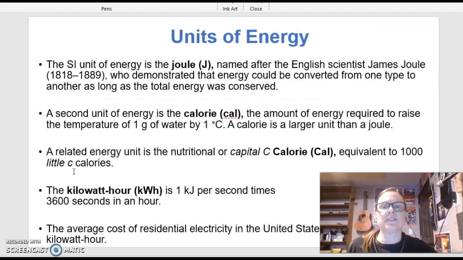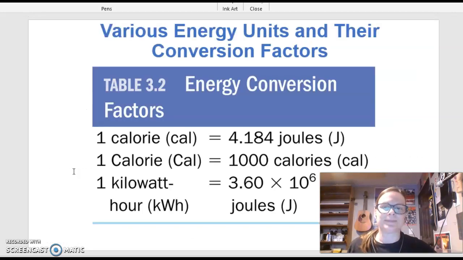You have the units of energy. The SI unit of energy is joule. Another unit of energy that we're going to talk about is the calorie, the small calorie. And then there's the nutritional calorie, which is the large C, and kilowatt hours. The average cost of residential electricity in the United States is about 12 cents per kilowatt hour. These are conversions that we're going to be using for our problems today, talking about energy.